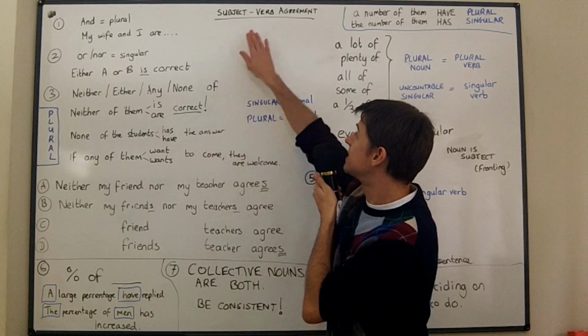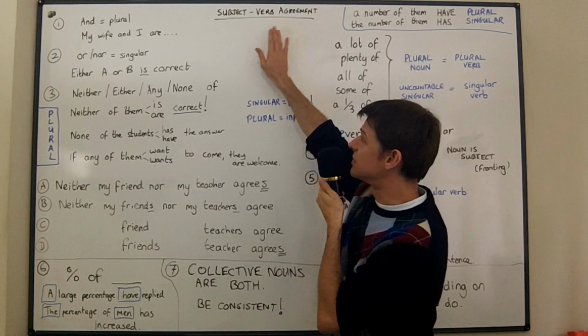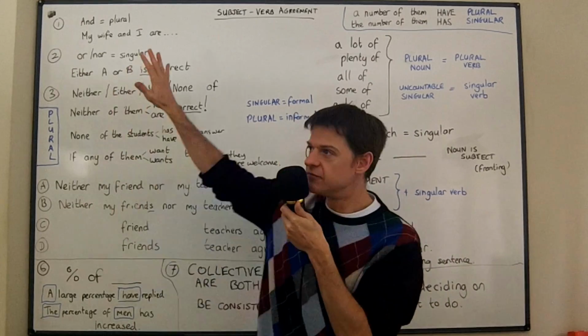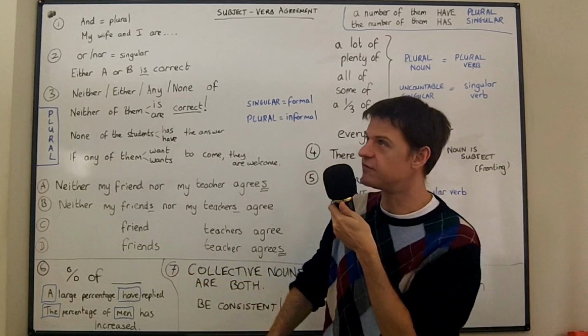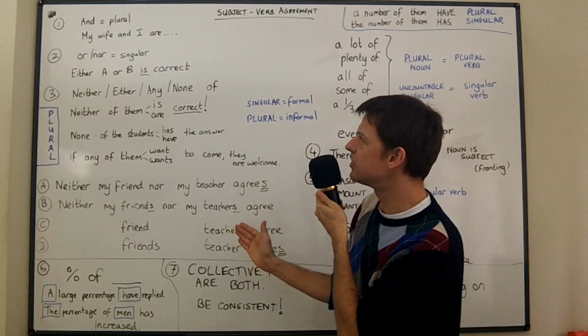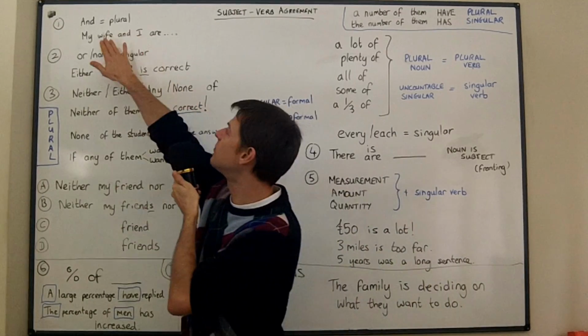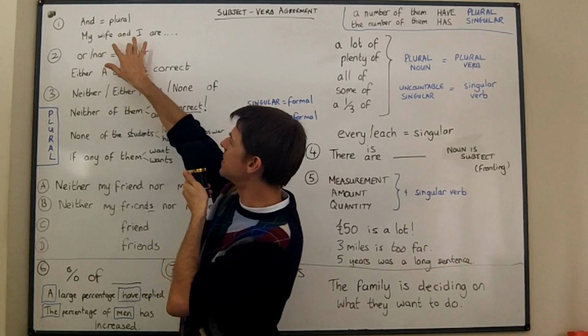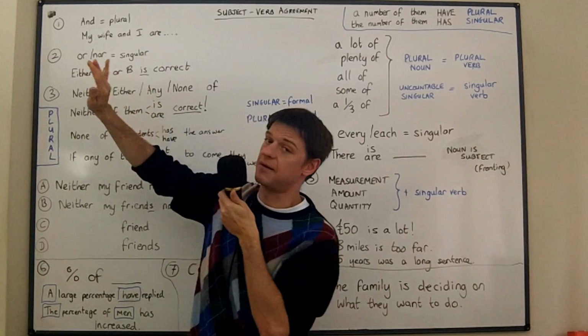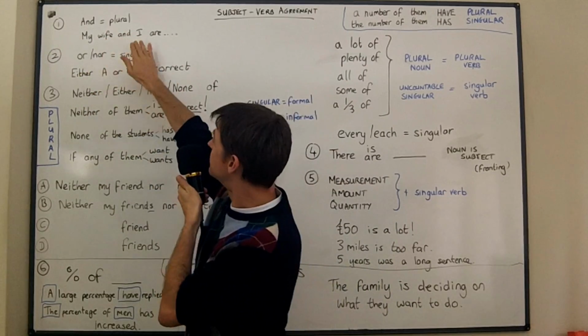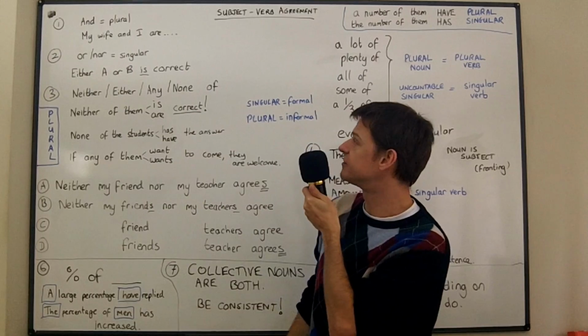Welcome to a lesson today about subject-verb agreement. We're going to run through when we should use a singular form of the verb or when we should use a plural form of the verb, and we're going to start with "and." If we have two elements joined by "and," that means we need a plural. My wife and I are, never is.